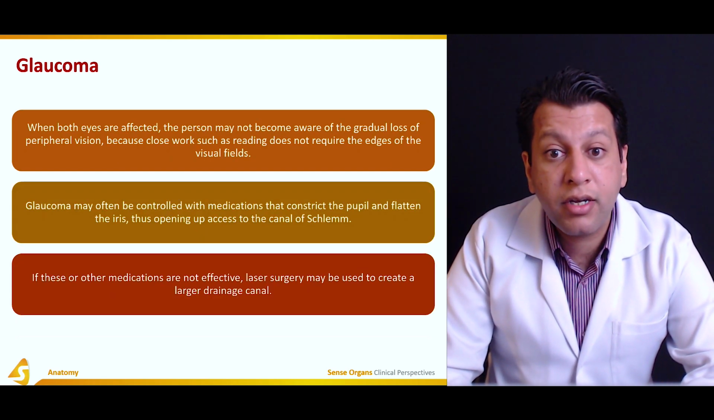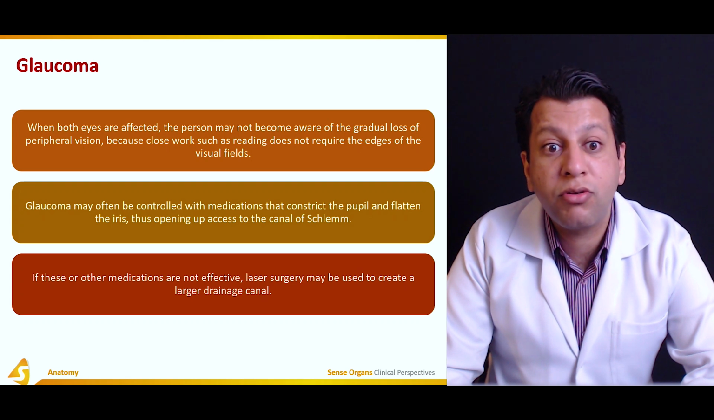When both eyes are affected, the person may not become aware of the gradual loss of the peripheral vision, because close work such as reading does not require the edges of the visual field.